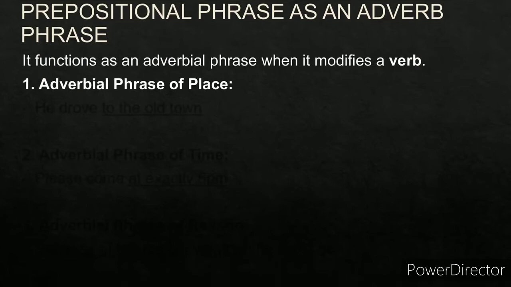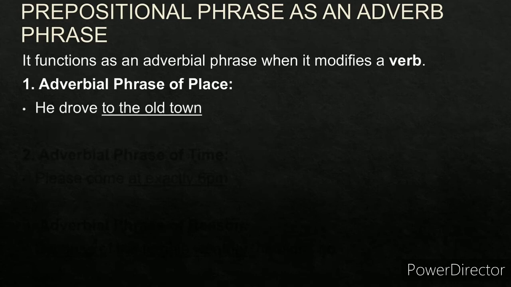Now prepositional phrase can also be used as an adverb phrase. Now what does an adverb do? It basically modifies a verb or another adverb or an adjective. So there are three kinds of adverbial phrases. Adverbial phrases of place, adverbial phrases of time, and adverbial phrases of reason. Let's have a look at the first kind of phrase, adverbial phrase of place.